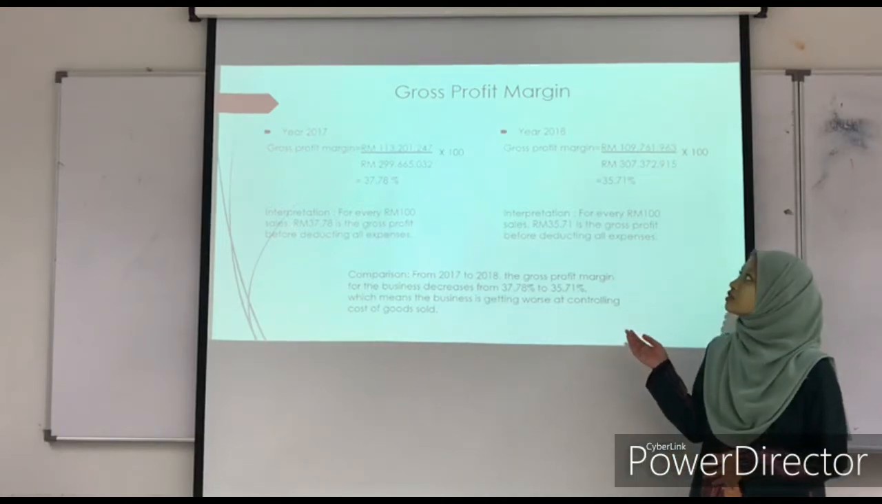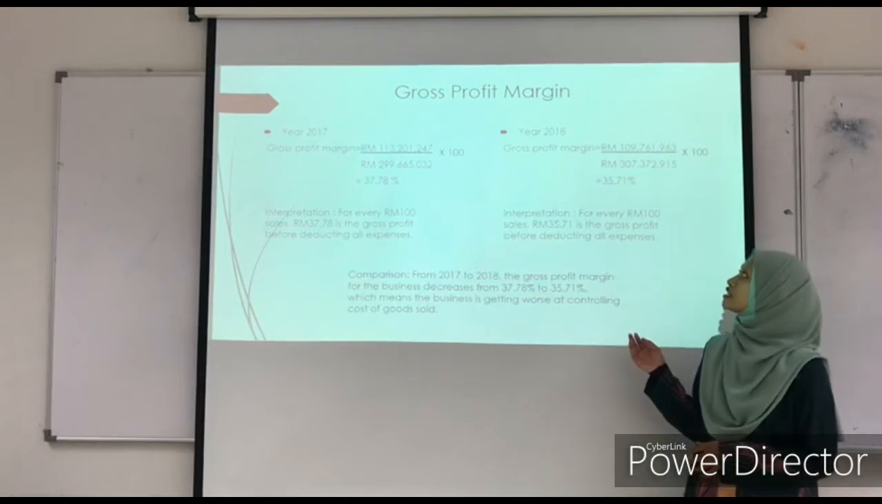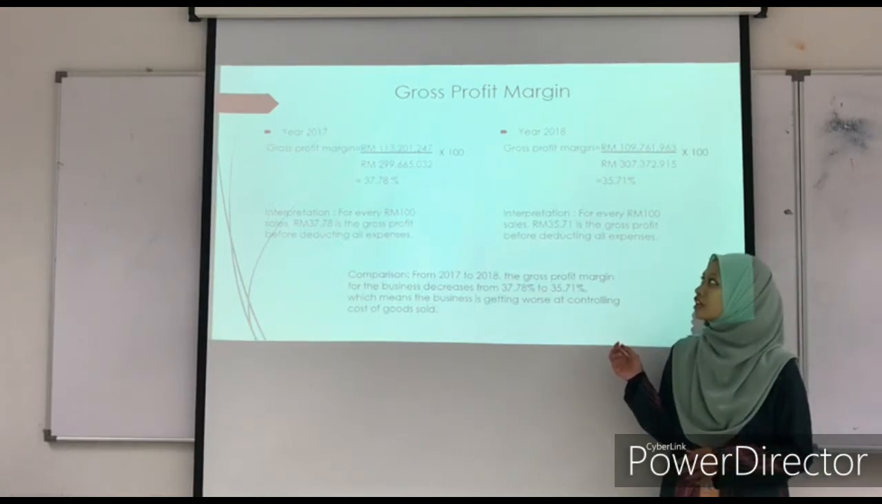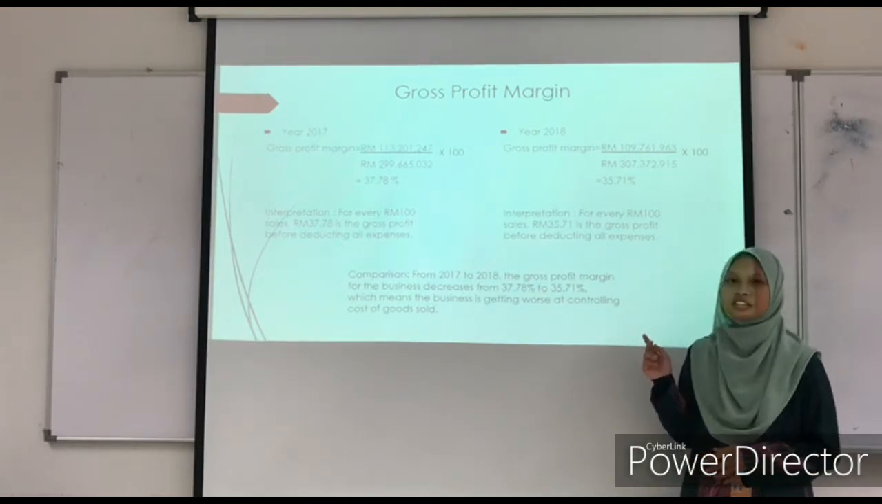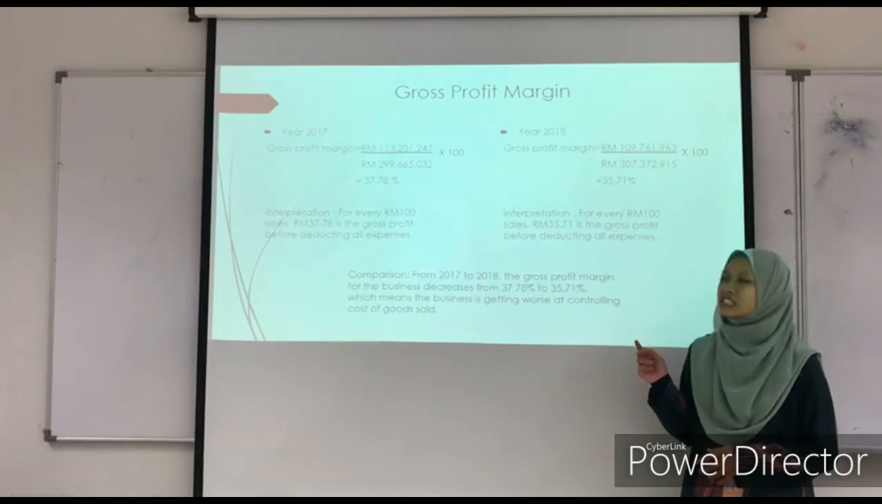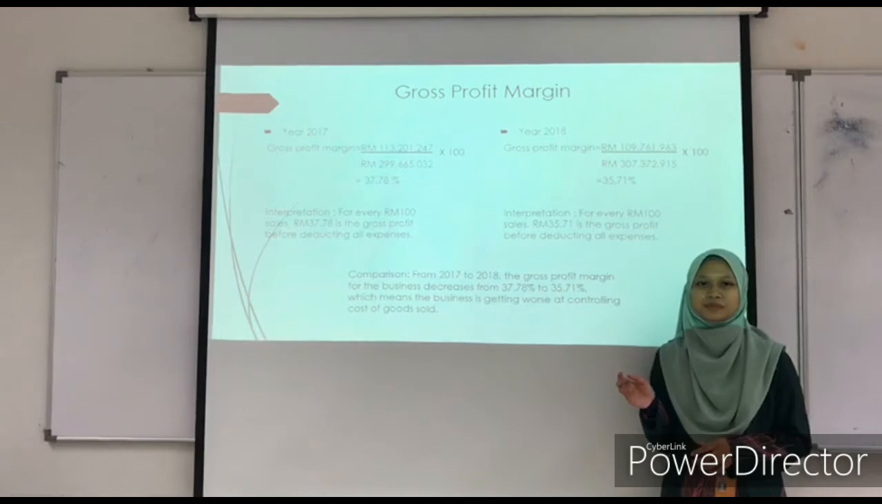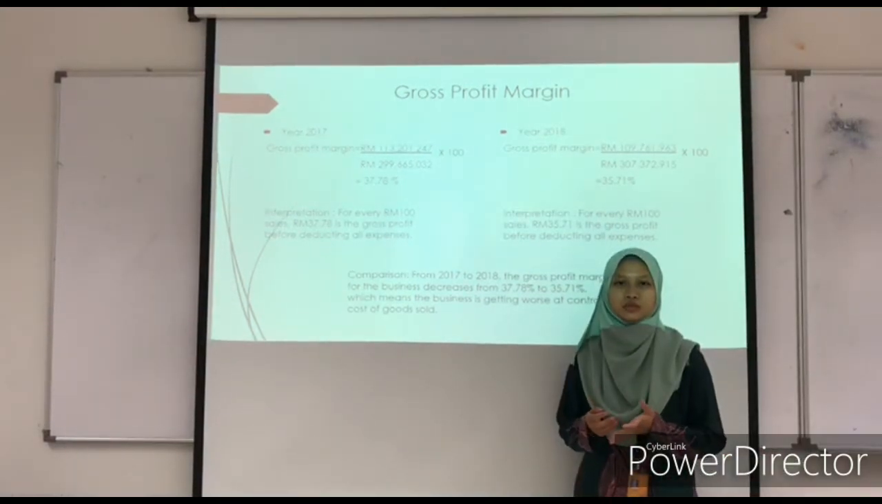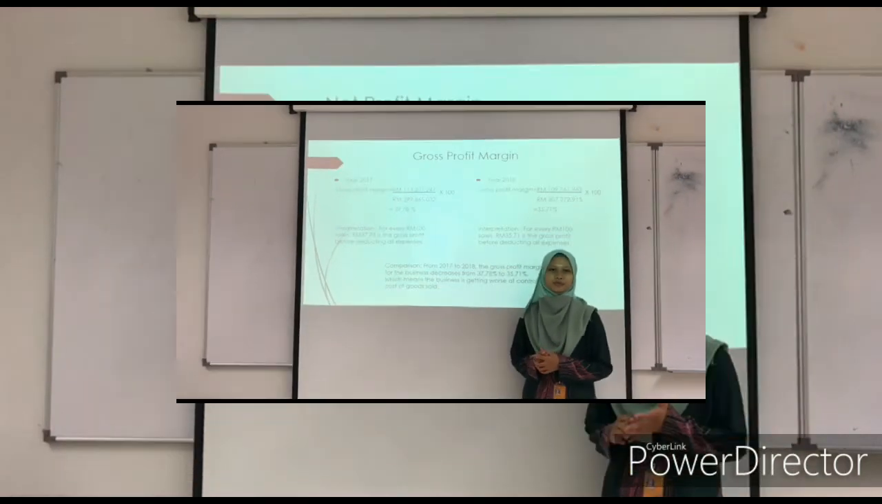While for the year 2018, the gross profit margin is 35.71%, which means for every 100 ringgit sales, 35 ringgit and 71 cents is the gross profit before deducting all expenses. So from 2017 to 2018, the gross profit margin for the business decreases from 37.78% to 35.71%, which means the business is getting worse at controlling cost of goods sold.